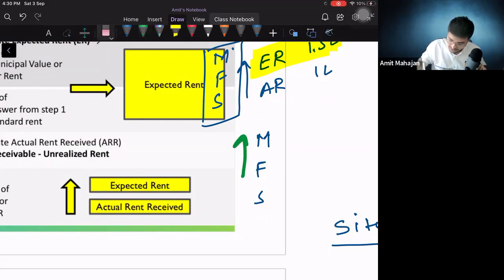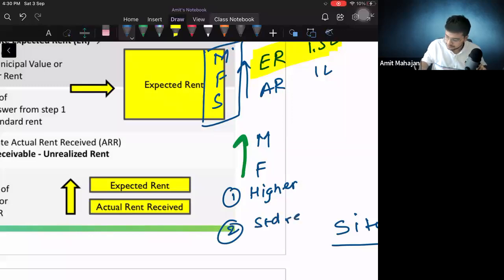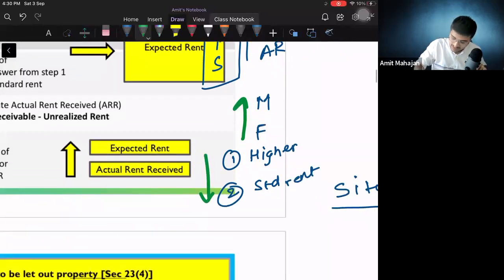Right? You will get one figure here. You will compare that with S. S is what? Standard rent. Whichever is lower. Do you know what the answer of this will be? The answer will be expected rent. And this again you will compare with actual rent, whichever is